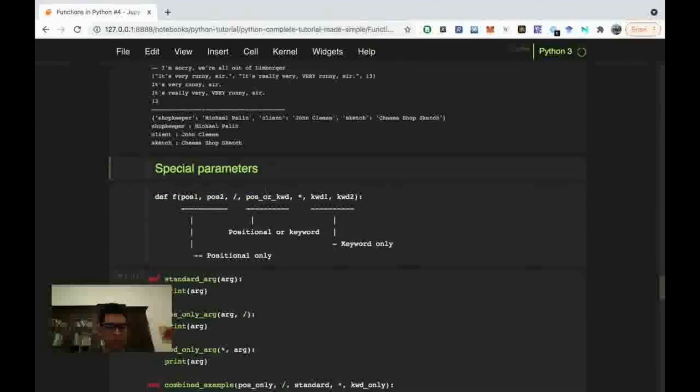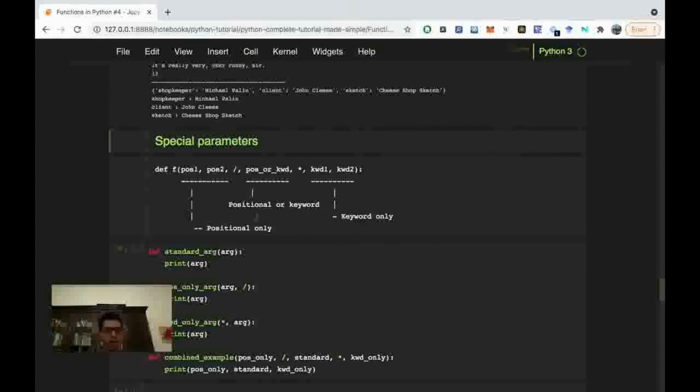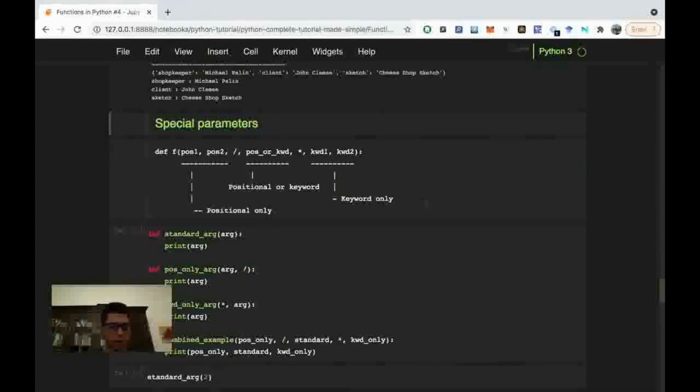Special parameters. So here we will see something quite interesting. This is a bit how a function in Python can be if you want to do something quite special with it. So here, if you write some arguments before this slash, they would be positional only. We'll go through examples, and it will be more easily understandable.